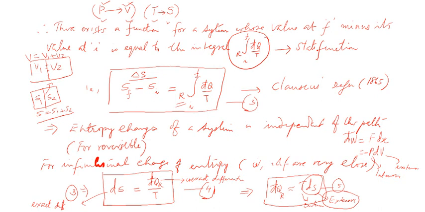Remember always, in thermodynamic equations, if you find combinations of variables, you will see that PV will always occur in many of the equations. For example, PV equal to nRT, right? PV will be coming together as a product.